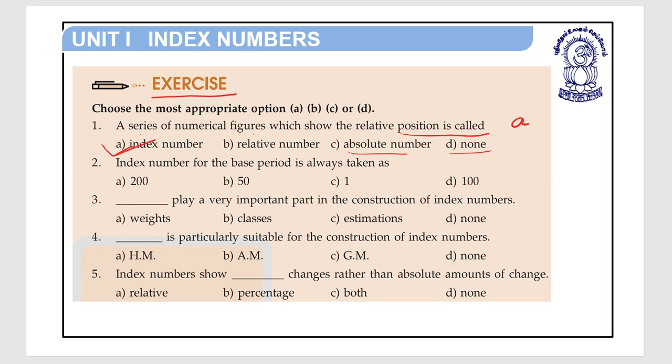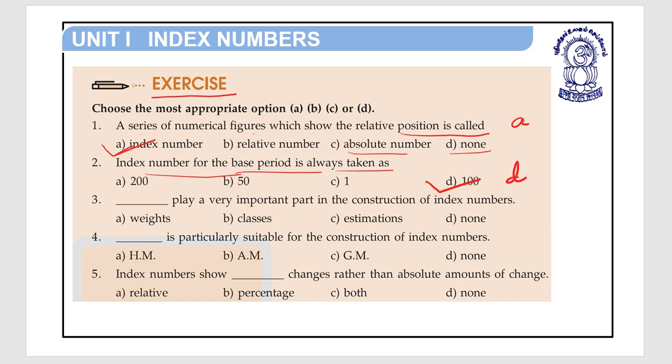Question number 2. Index number for the base period is always taken as: option A 200, option B 50, option C 1, option D 100. So for the base period, the index number is 100, option D.